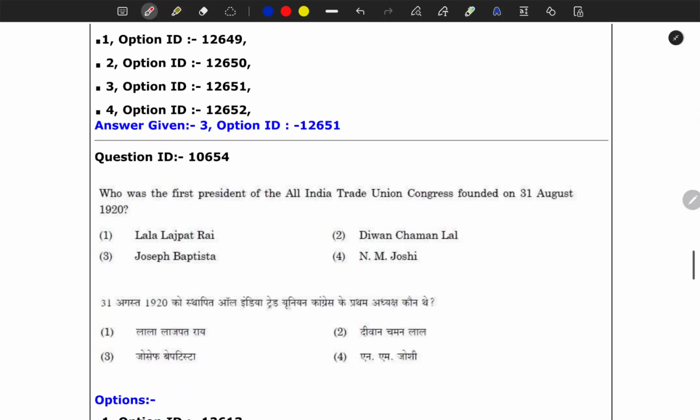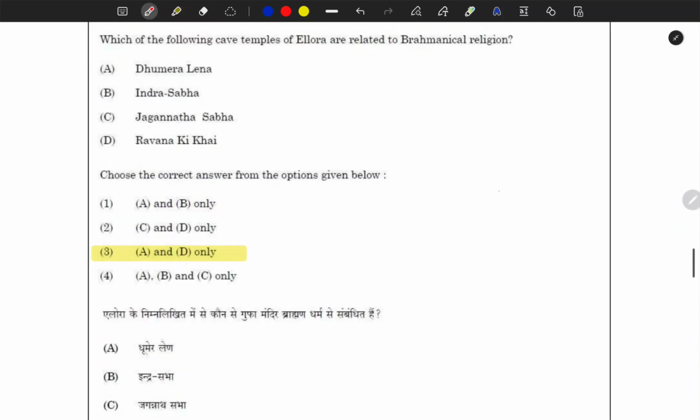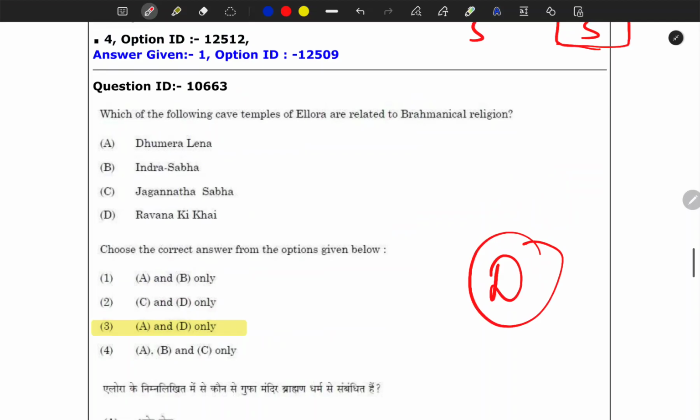The next question is of a difficult nature, first thing, and the second thing is that they are asking by penetrating deeper into the architectural style, or they are asking deeper questions from art and architecture.